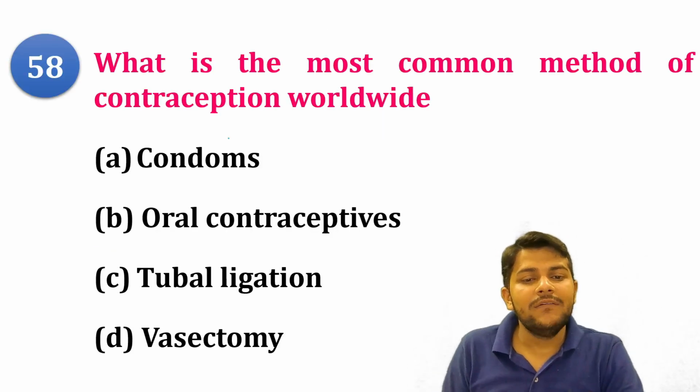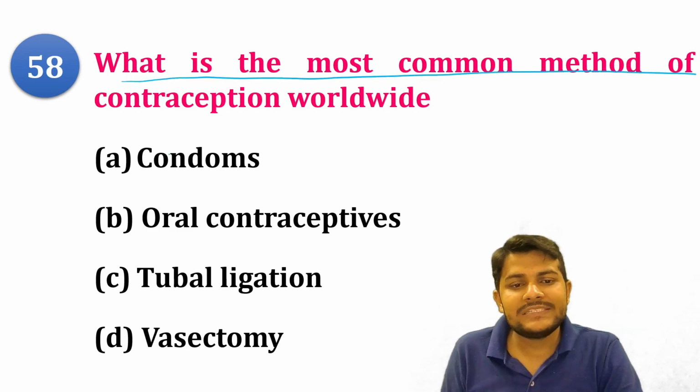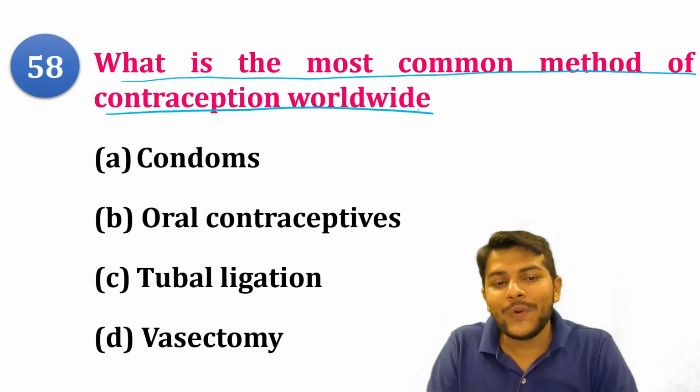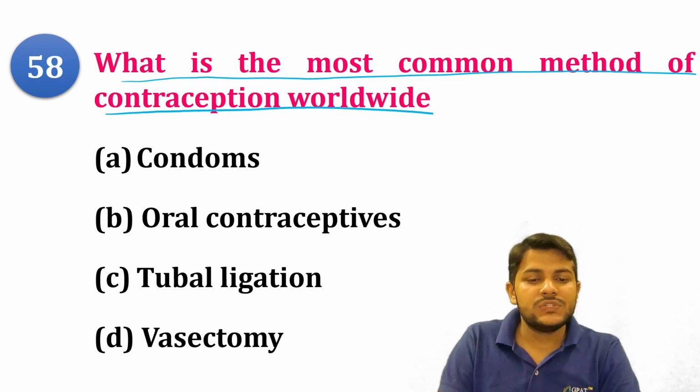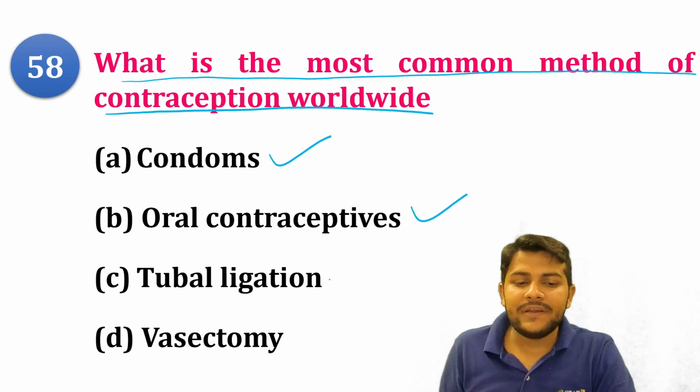Next question you have: what is the most common method of contraception worldwide? So worldwide, which of the following common methods is used nowadays? So you have the option like condoms. Next you have the oral contraceptives, tubal ligation, and vasectomy.